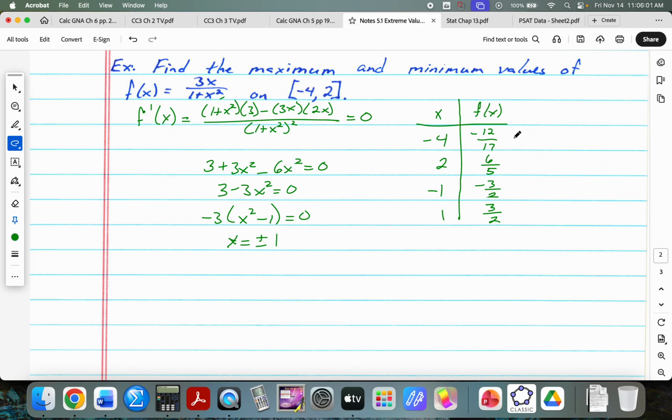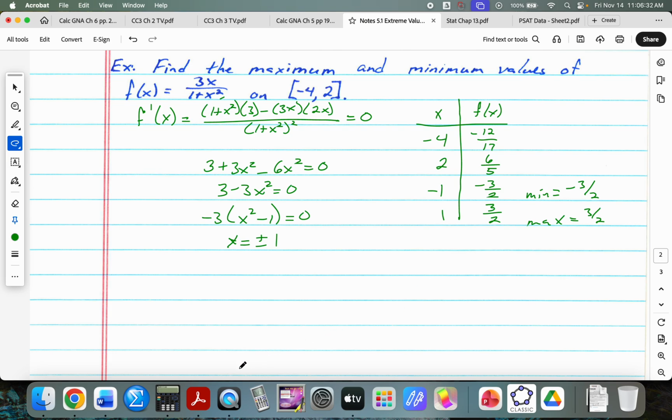So let's look at the two negative ones. Which one is further to the left? Negative 12/17 or negative 3/2? Yeah, negative 3/2. So the minimum is negative 3/2. Then which one is further to the right on a number line? 6/5 or 3/2? 3/2. The maximum is 3/2.